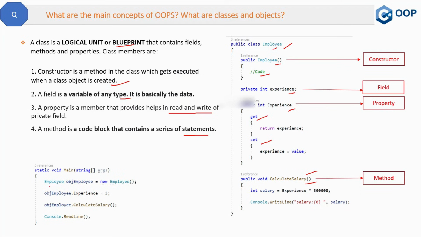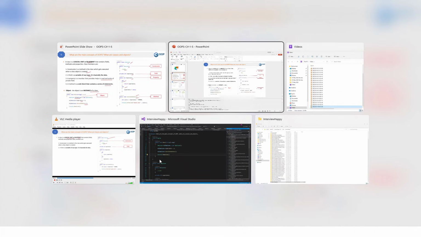Here we are creating the object employee of the employee class. And then we are setting the property experience via the object. And then we are calling the calculate salary method via the object only. So what is an object? An object is an instance of a class. So if you want to use a class in your application, then you have to create its object. Now let's see the same thing in the code.